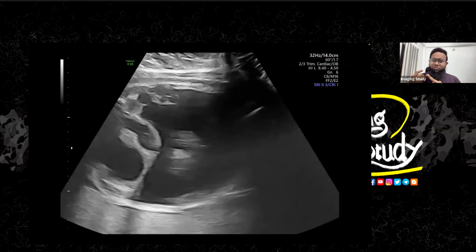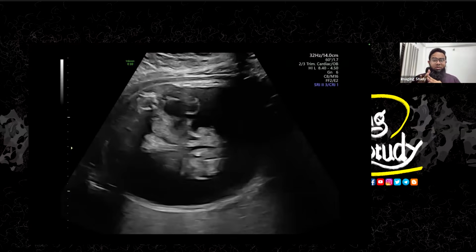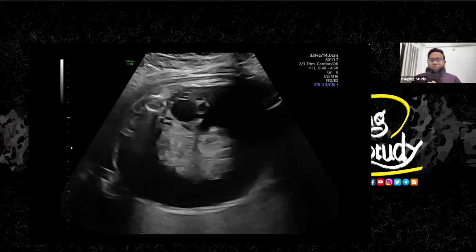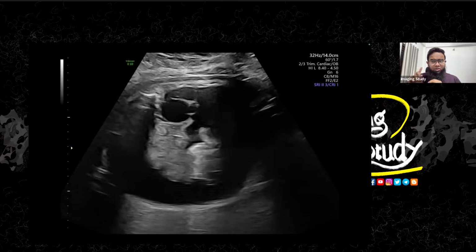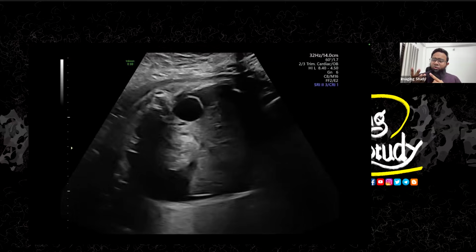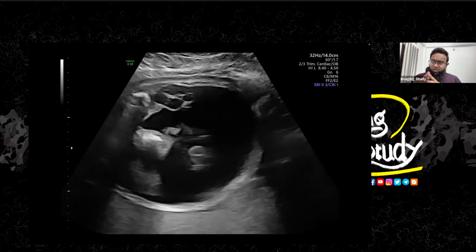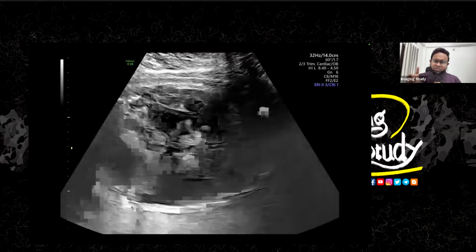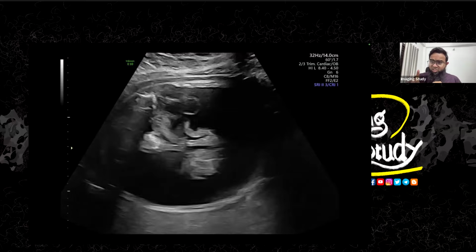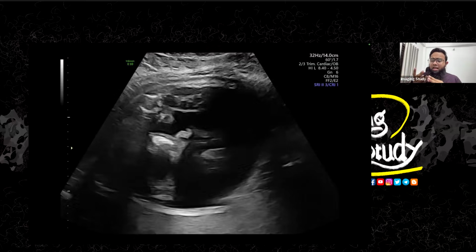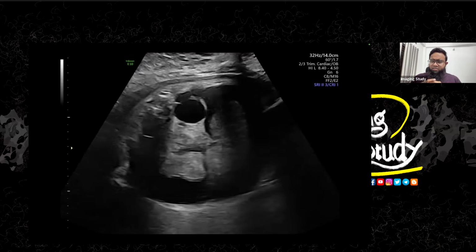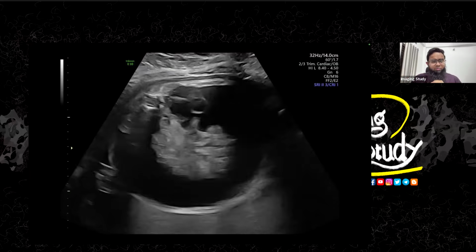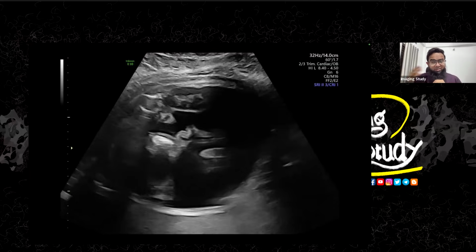There is sacral malformation or absence with sacral meningocele. So if you think about the single umbilical artery, the first thing that should come to your mind is that when you see cardiac and renal abnormality with a single umbilical artery, the first thing is trisomy 18 or Edwards syndrome. And as it has many other abnormalities, Down syndrome is also a very important differential.